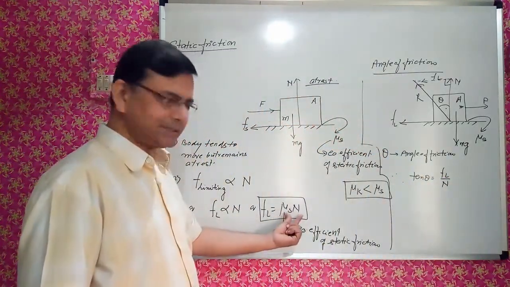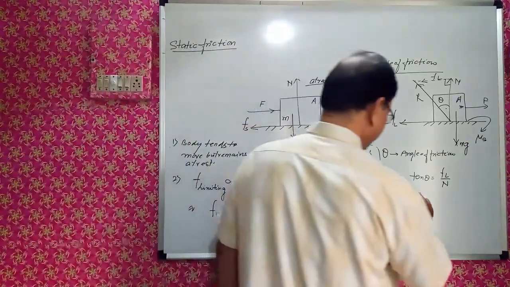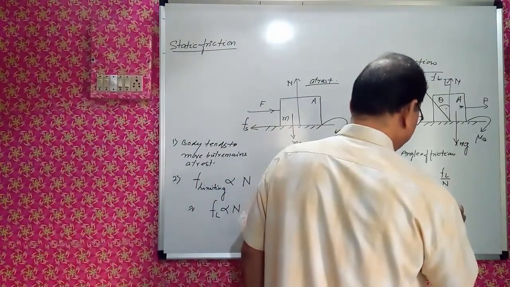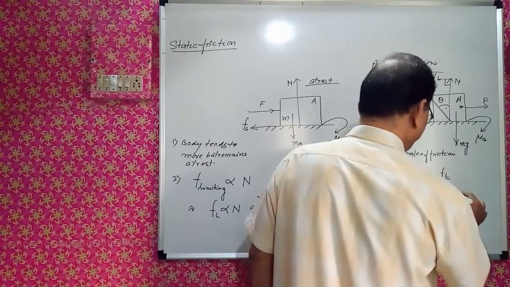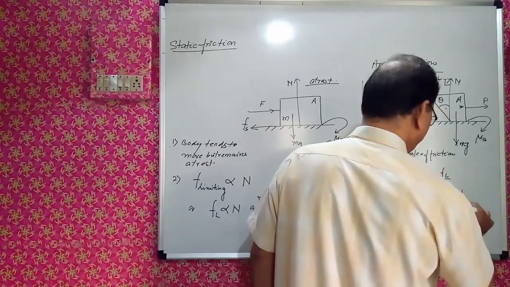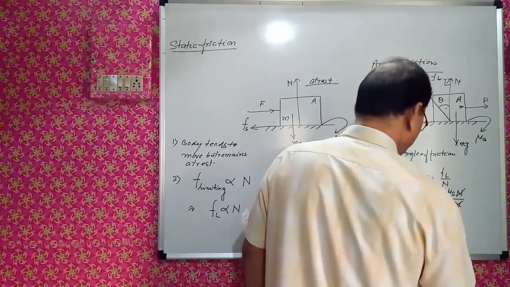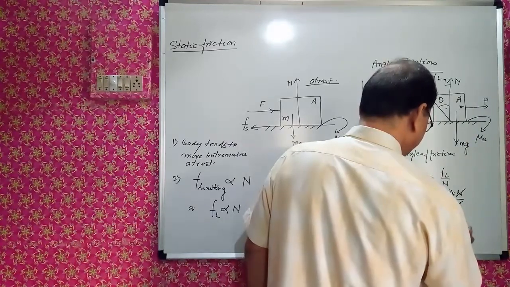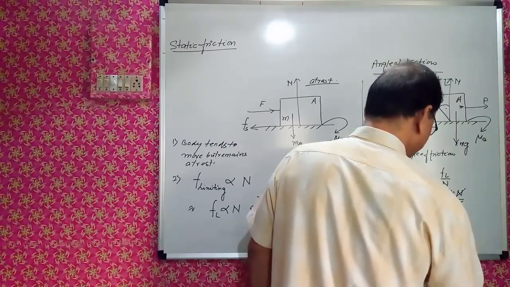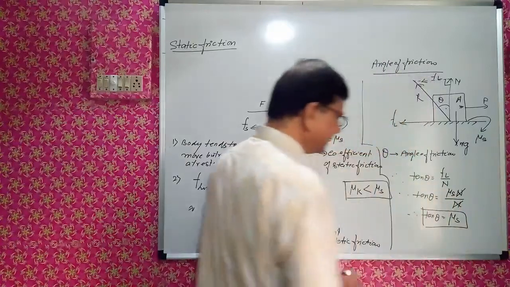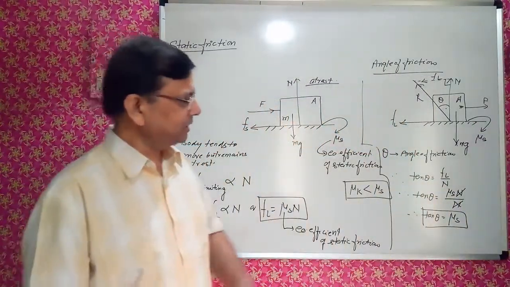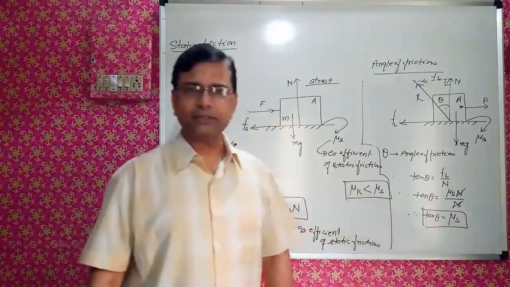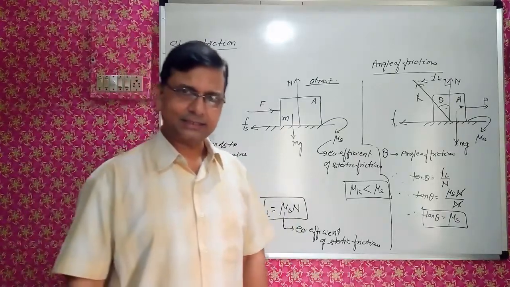FL is equal to mu S into N. Therefore, tan theta is equal to mu S into N upon N, and N will cancel. Therefore, tan theta is equal to mu S. It means the tangent of the angle of friction is equal to the coefficient of static friction in this case, right?